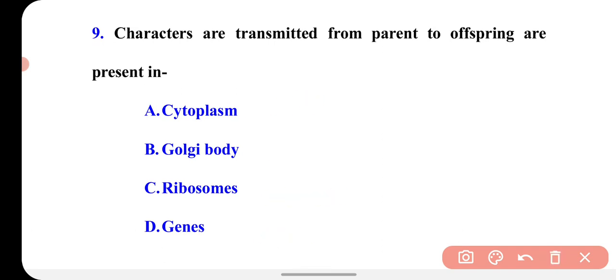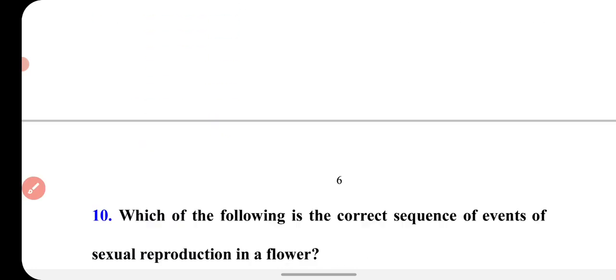You know that genes are the hereditary unit of characters, and genes are responsible for transferring the characteristics from parent to the daughter cells. So genes have the characters and they transfer the characters from parent to the offspring. So the correct option is genes.